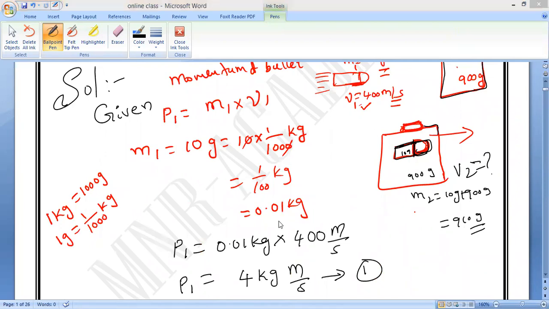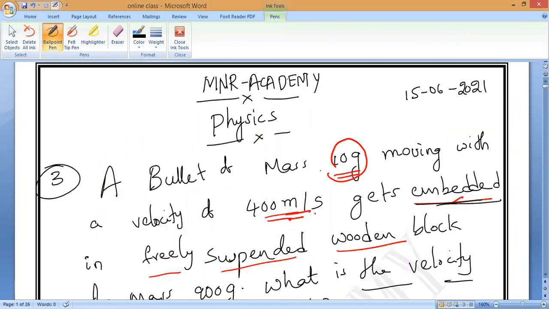Write the question and solve it. Manya, you also write the question and solve it.